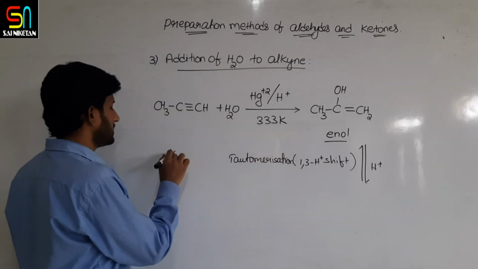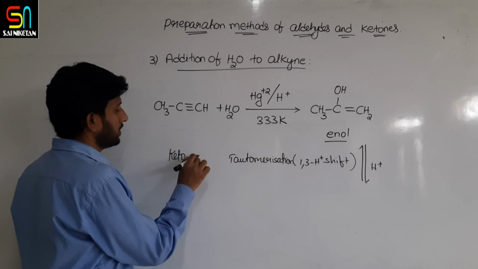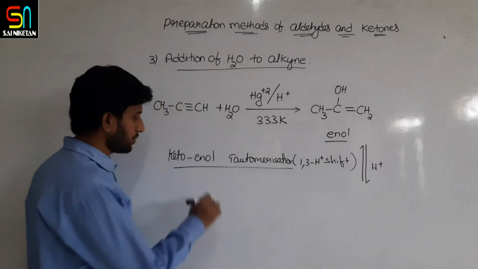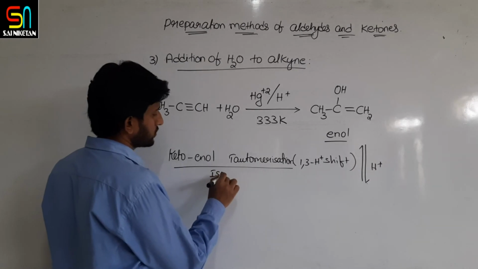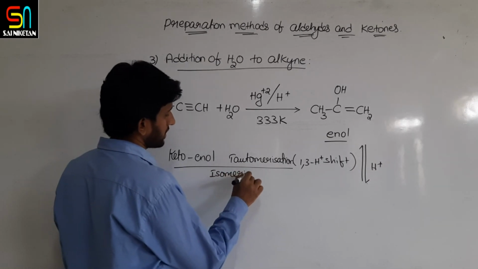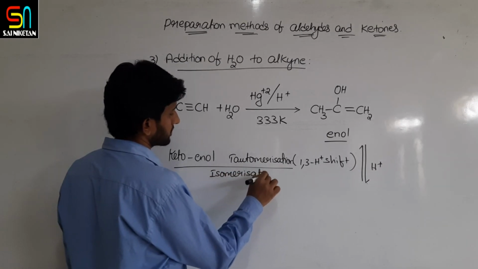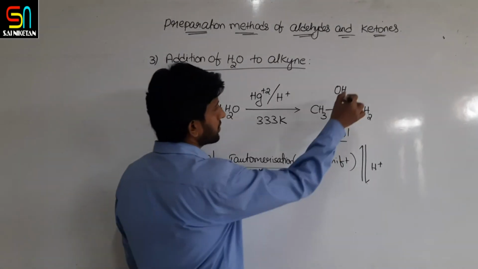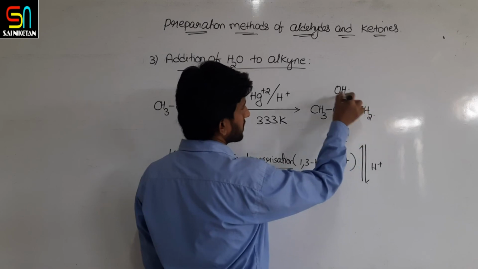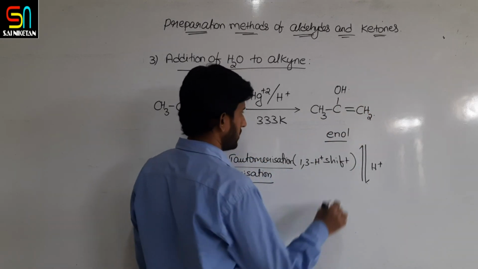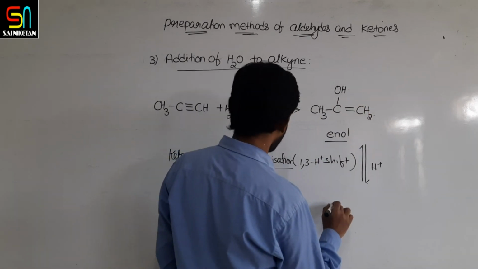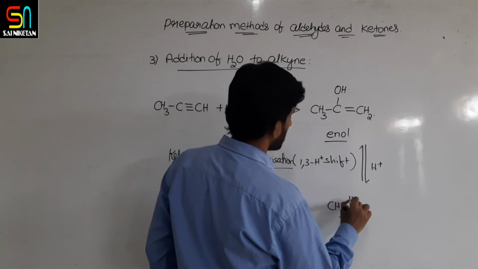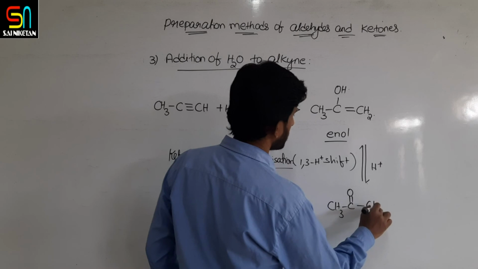Which tautomerization? Keto-enol tautomerization, or simply you can also say isomerization occurs. That is, the proton goes from here to here, the pi electrons shifting here. So the enol form is converted to the ketonic form.